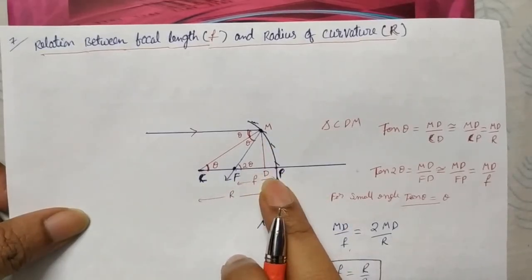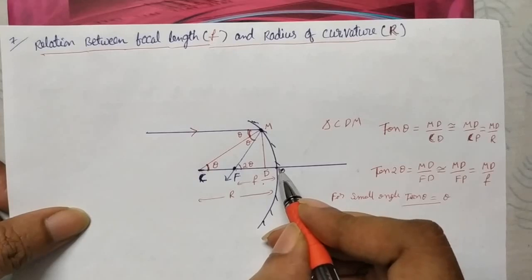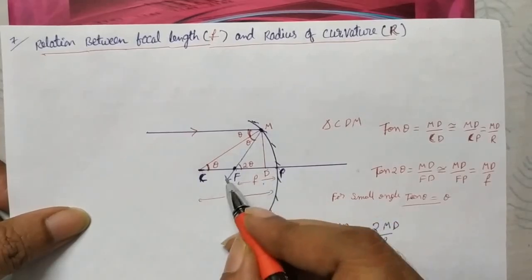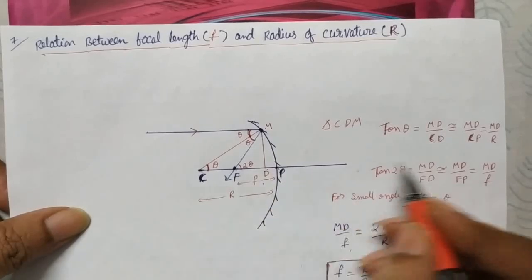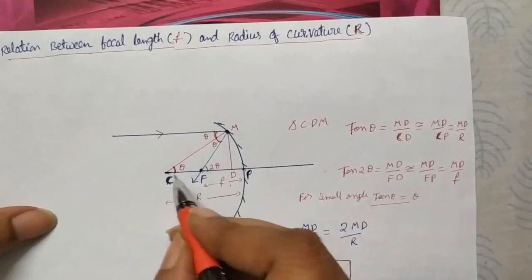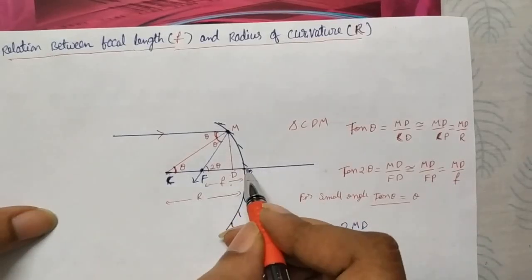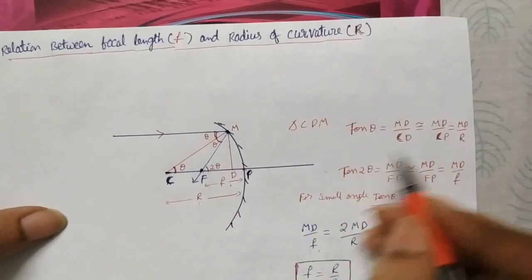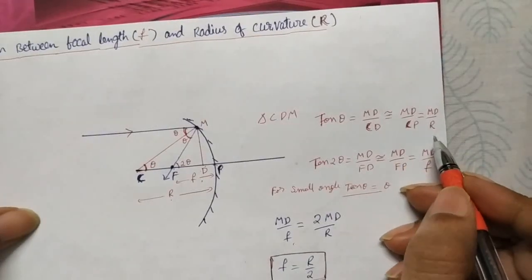D is very close to P, so in place of D you can take P, an approximation. So MD by CP. CP, from the center of curvature to P, is the radius of curvature R, so that is MD by R.